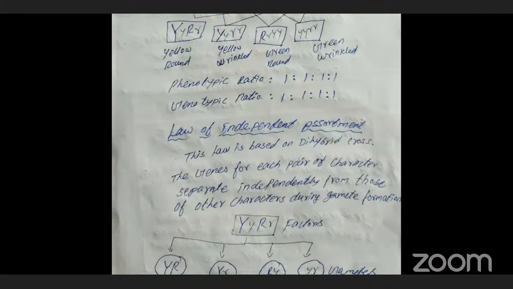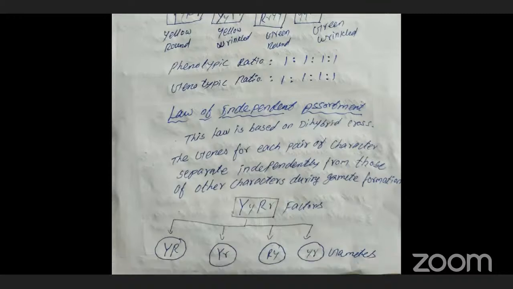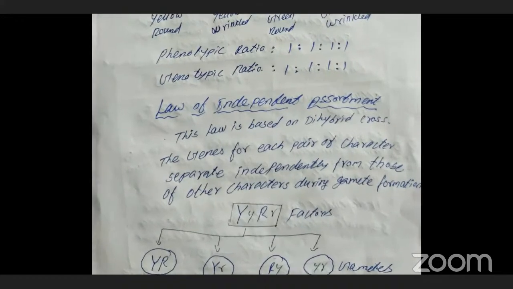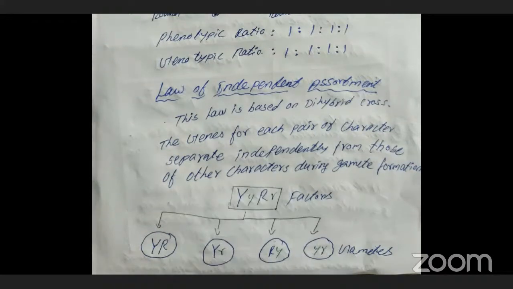Clear? That's all about the dihybrid. Then next, Mendel's third law. The third law, as you know very well, is the law of independent assortment. This law is formulated purely based on the dihybrid cross. The first 2 laws, as I told yesterday, are formulated based on the monohybrid cross. The third law is formulated based on the dihybrid cross.